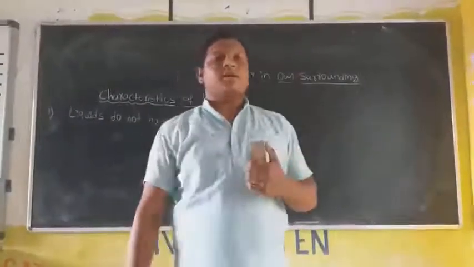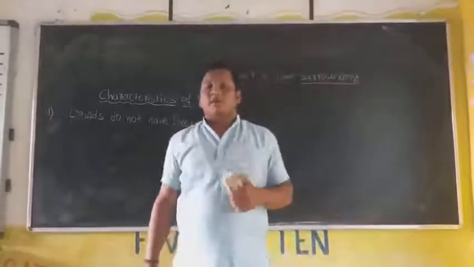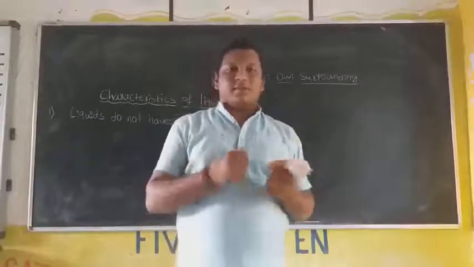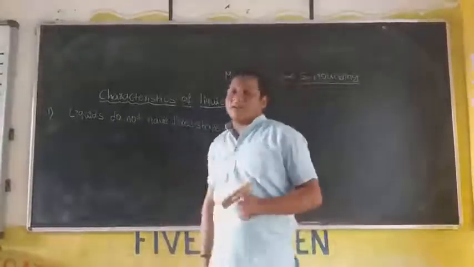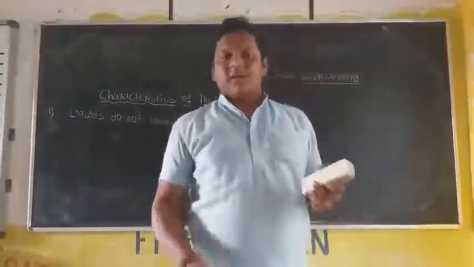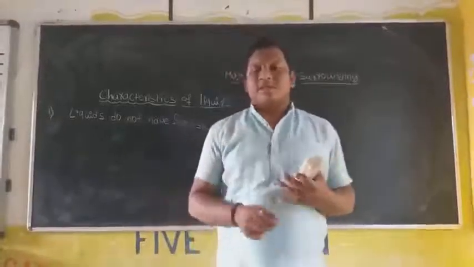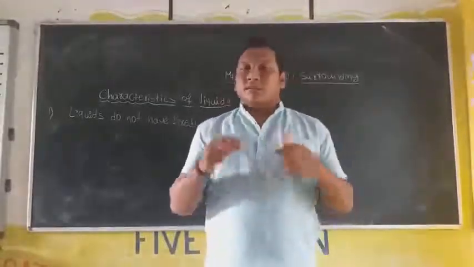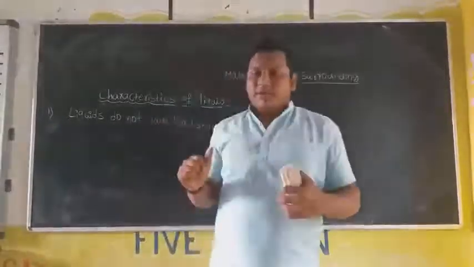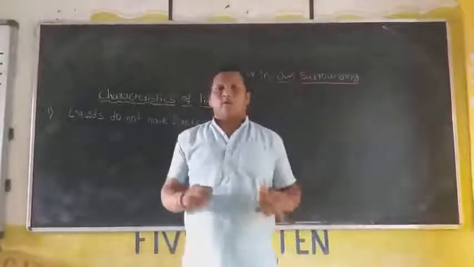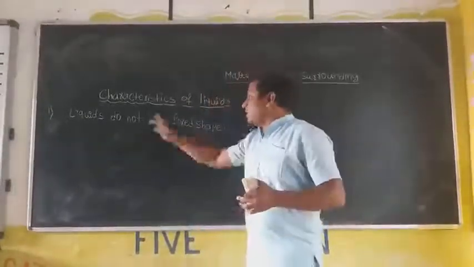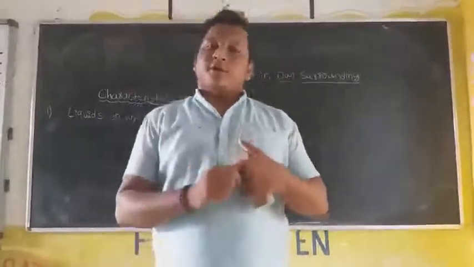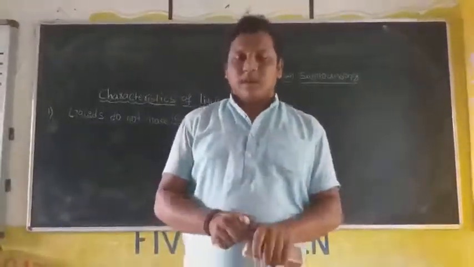In a solid, we state that solids have a fixed shape because the position of particles is fixed. But in this case, the position of particles is not fixed. It means it has some interparticle space and the force of attraction is somewhat decreased. When you compare with solids, the main thing is that in liquids the position of particles is not fixed. Because of that, liquids do not have a fixed shape. This is the first point of liquids.